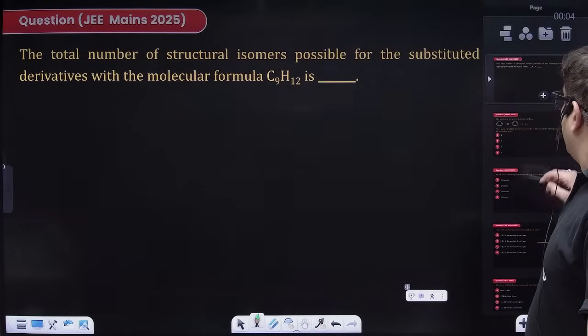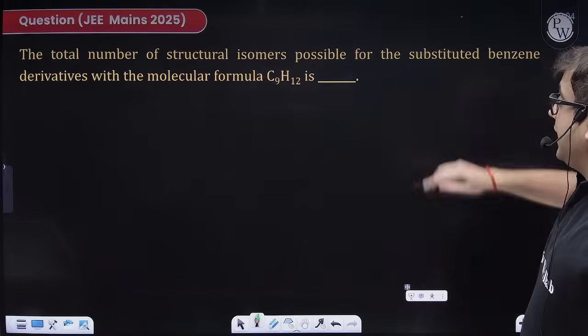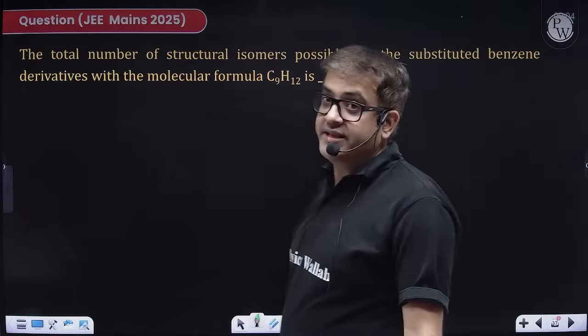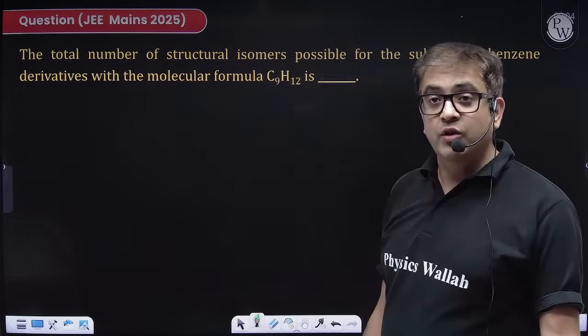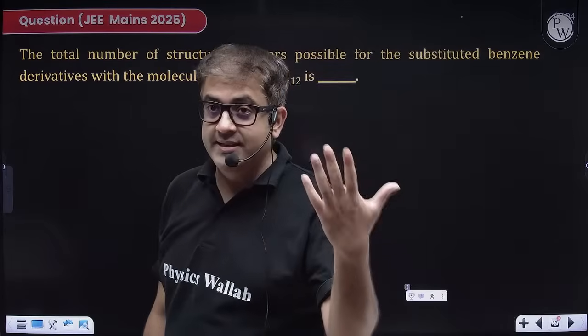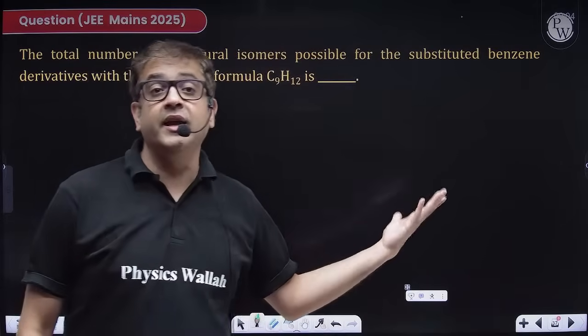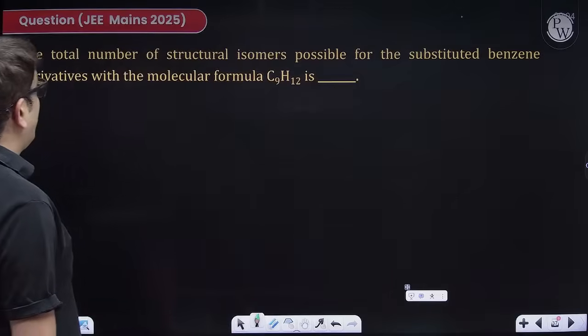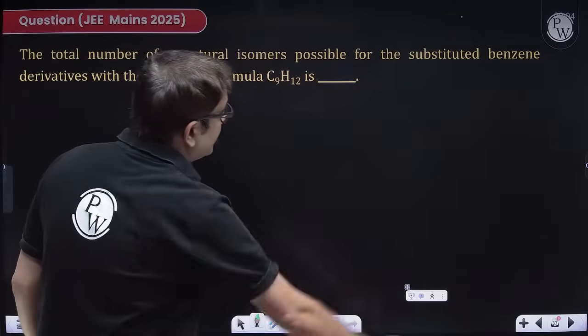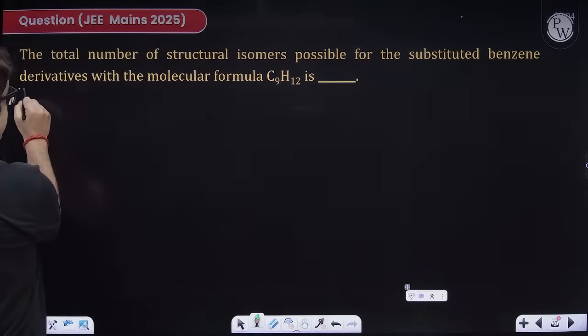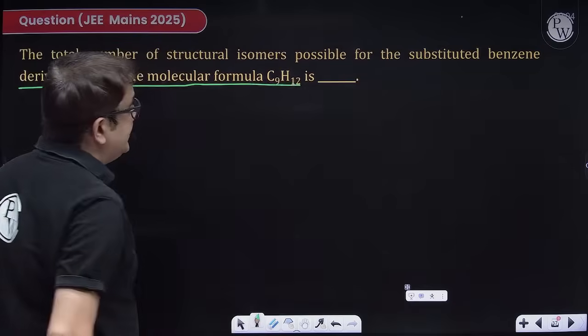Chalo. Next question, again a JEE Mains question, an integer type question. So not giving you a poll for this, but yes, please take out your pen and copy and start attempting. The question says: the total number of structural isomers possible for the substituted benzene derivative with molecular formula C9H11.